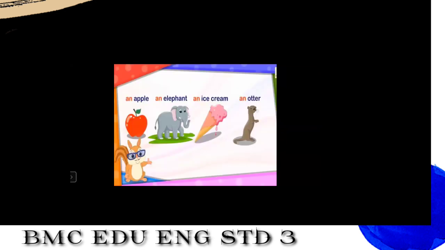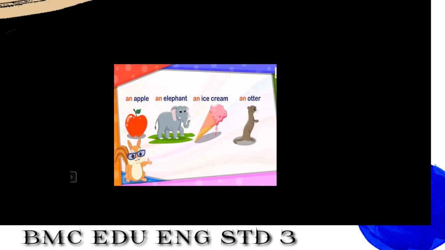See here, the fourth picture. Read this picture. It is an elephant. Very good. An elephant. The first letter is a vowel, E. That is why we use an over here. An elephant. Now students, see, there are more examples of an.